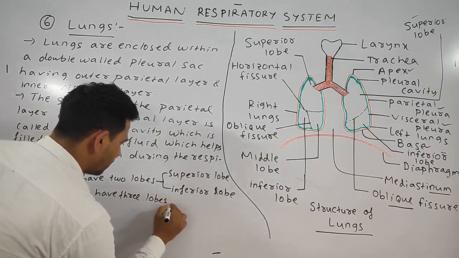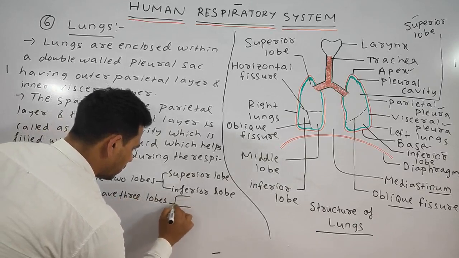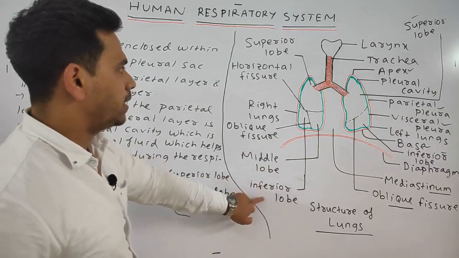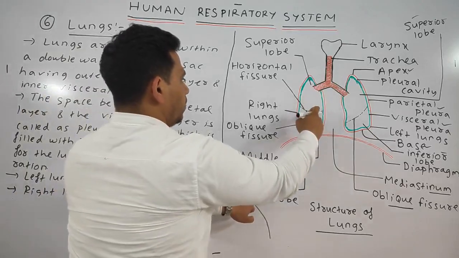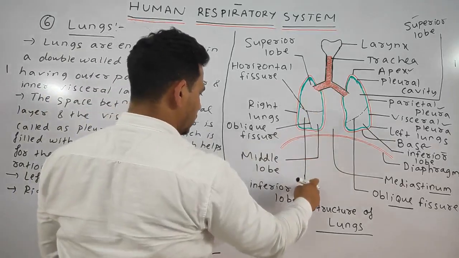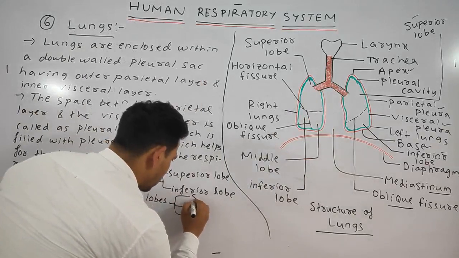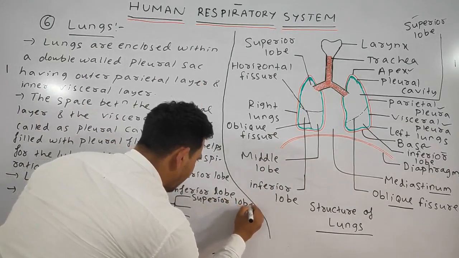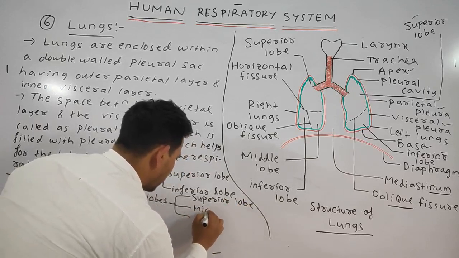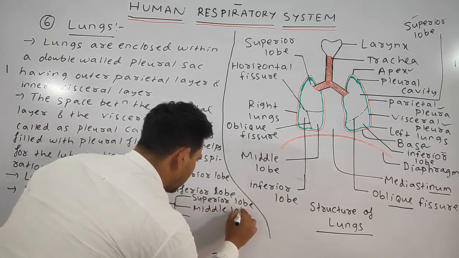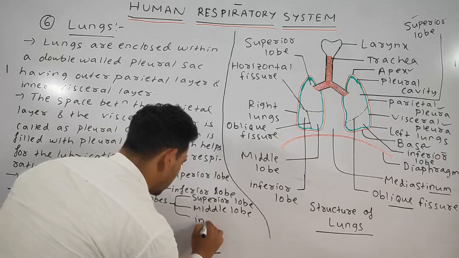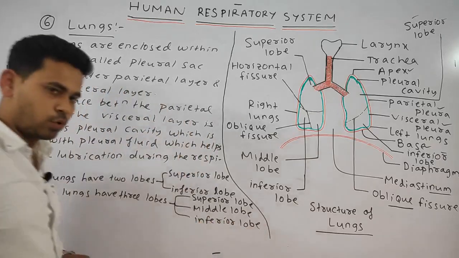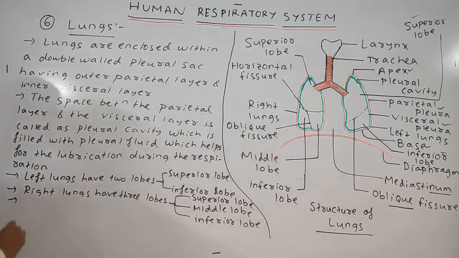What are they? Superior lobe, middle lobe and the inferior lobe.